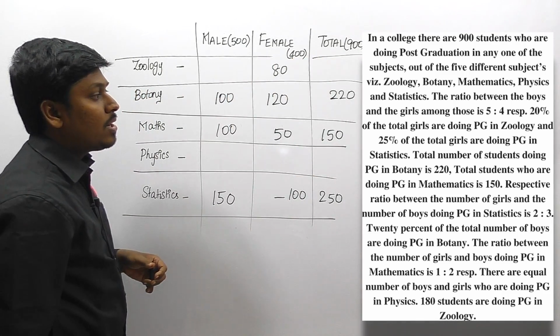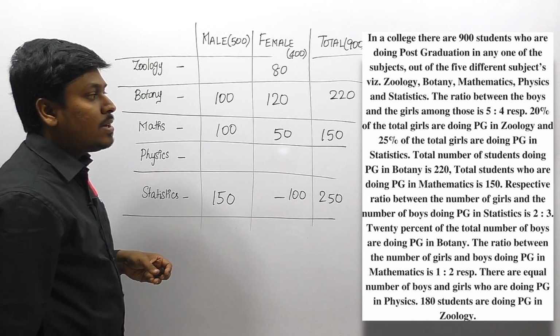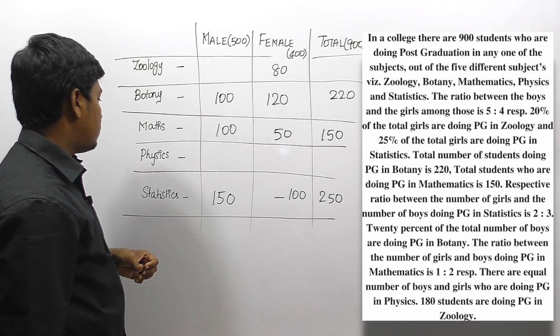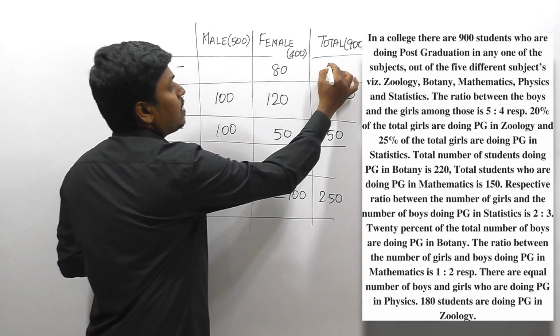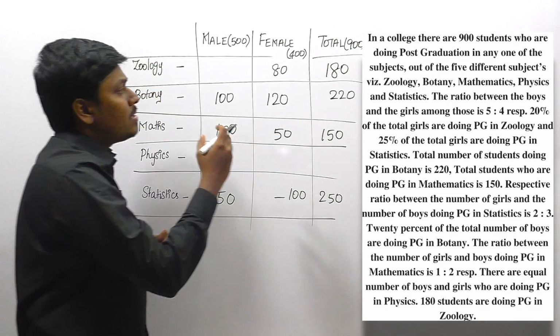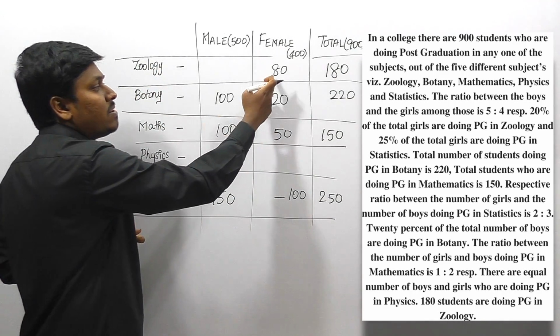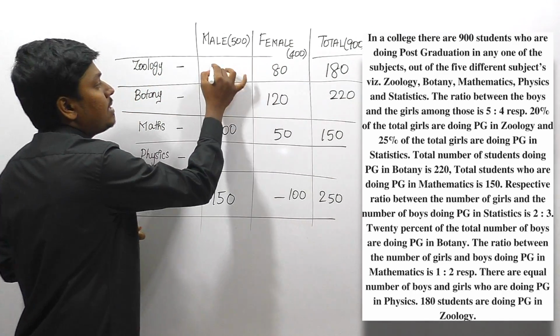Okay friends, let me move on to the last point. 180 students are doing PG in zoology. So zoology total will be 180 students. We already know that females will be 80, so the males will be 100.